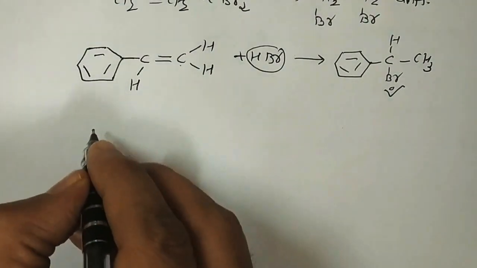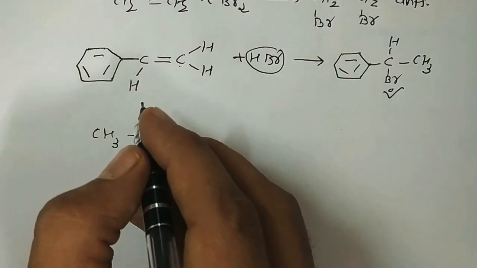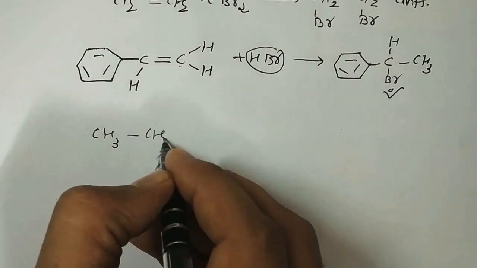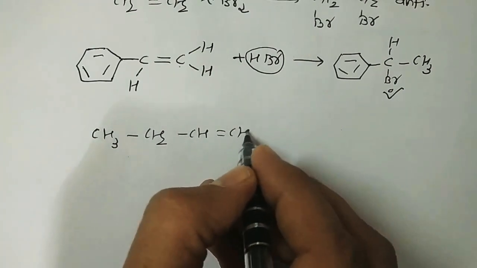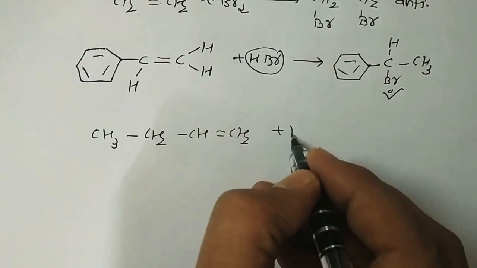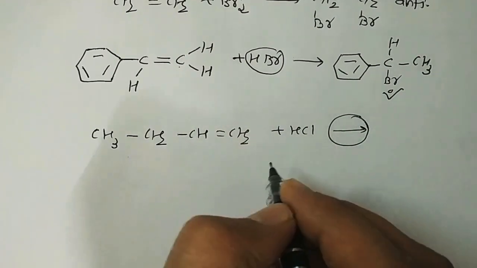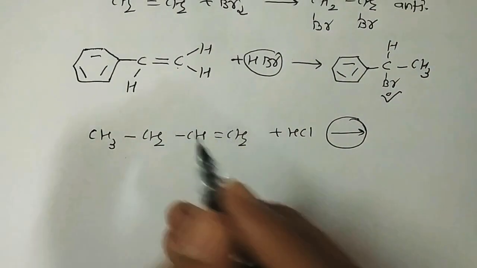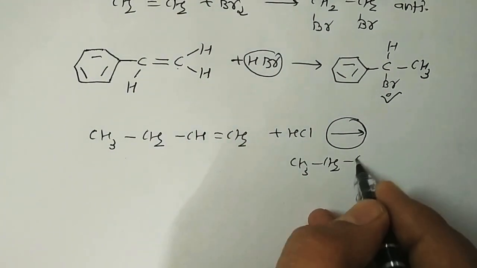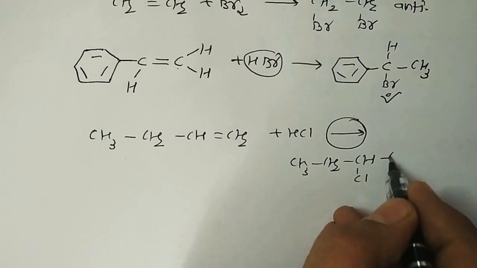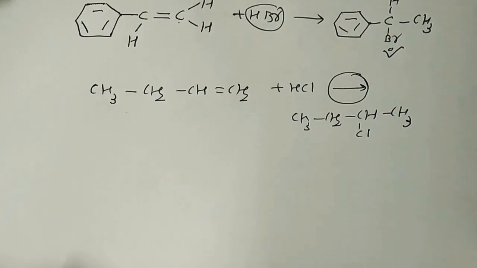One more example given in your NCERT textbook is example 10.4. Now we continue with a second example. This is but-1-ene. When it reacts with hydrochloric acid, mind well, hydrochloric acid, no peroxide is present. It's asymmetric in nature, definitely. So we get a product like that: CH3 CH2 CH Cl CH3. It's 2-chlorobutane, the major product.